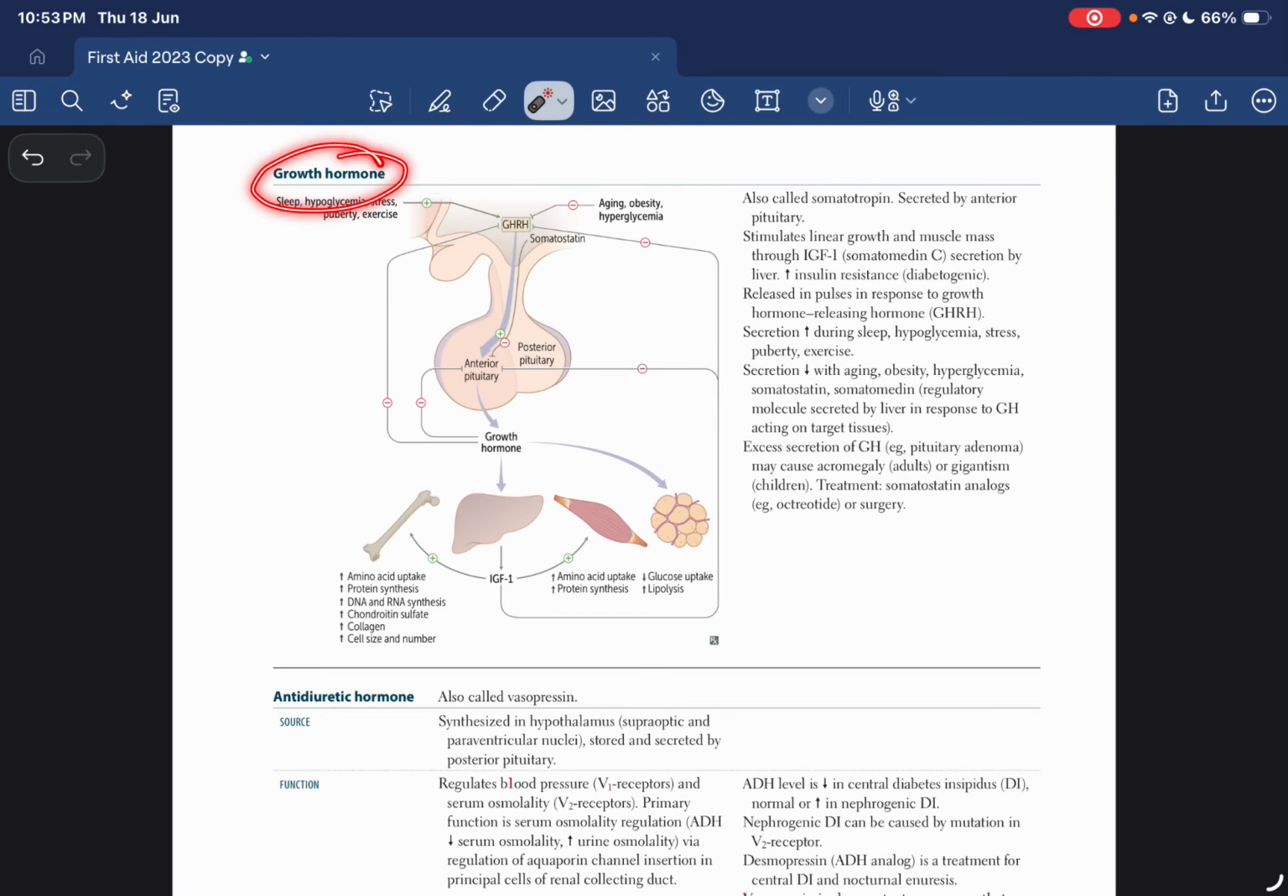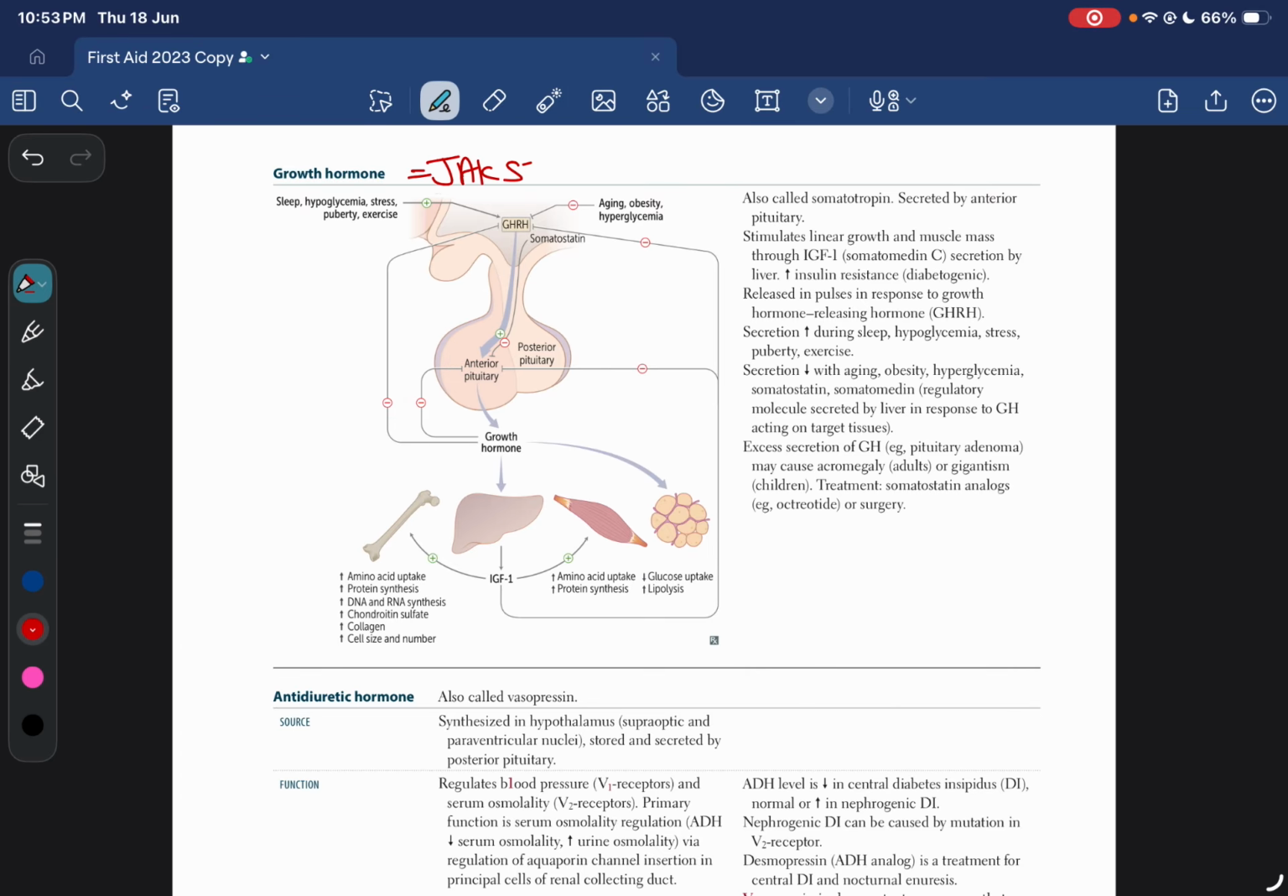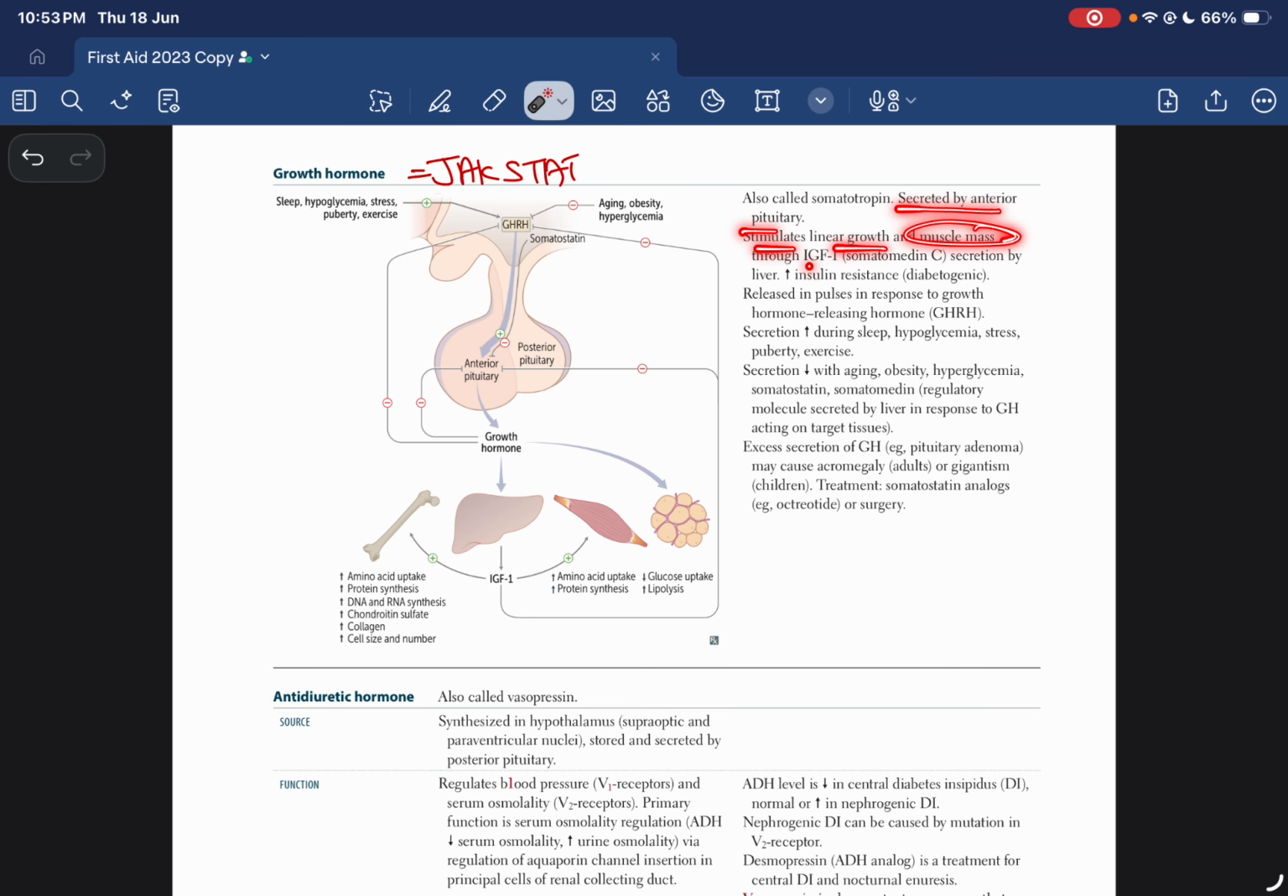Today we're going to be discussing growth hormone. Growth hormone is a hormone which is also called somatotropin. One thing that you need to know is that it acts through the JAK-STAT pathway. It is secreted by the anterior pituitary and stimulates linear growth and muscle mass through insulin-like growth factor 1, which is also called somatomedin C.